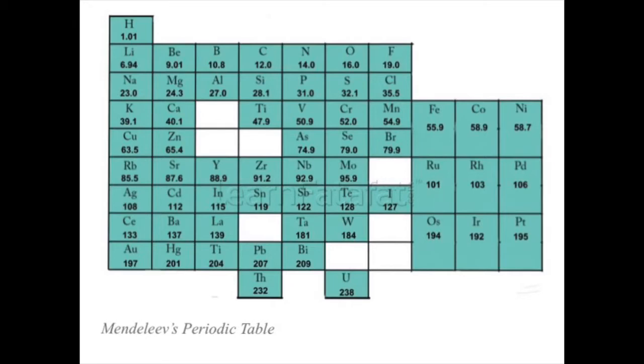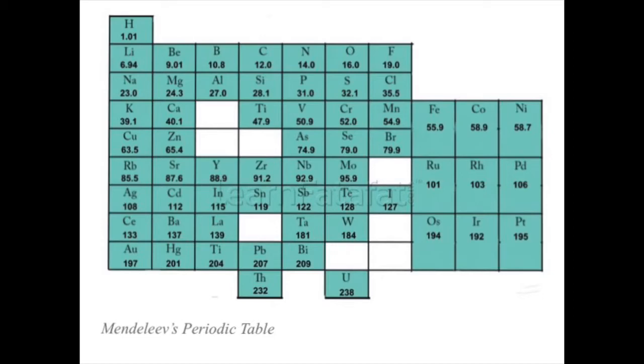See, students, the atomic masses of carbon, nitrogen and oxygen are 12, 14 and 16, that is, they are arranged in increasing order of atomic mass, and not nitrogen first and then carbon or oxygen. They are arranged in increasing order of their atomic mass. It should be kept in mind, that is a very important point. Based upon this, he coined the famous law, Mendeleev's law, that properties of elements are the periodic function of their atomic mass.